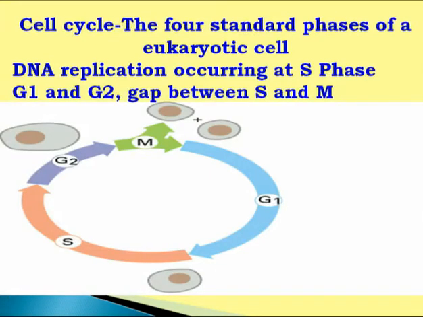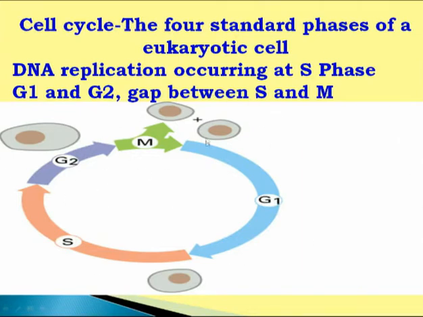Now in eukaryotes, if we will see, there is a specific cell cycle which is not present in prokaryotes, and this cell cycle includes G1, G2, M and S phase. G1, G2 is called resting phase, and S phase is mainly responsible for synthesis of all type of molecular events like replication, transcription, translation, post-transcriptional modification, post-translational modification, etcetera. So there is a clear-cut demarcation we can see here, S phase and G2 phase. G2 phase is actually considered as resting phase, G1 and G2.